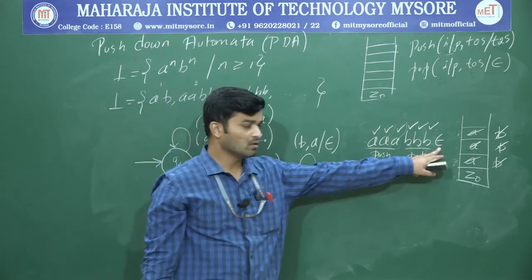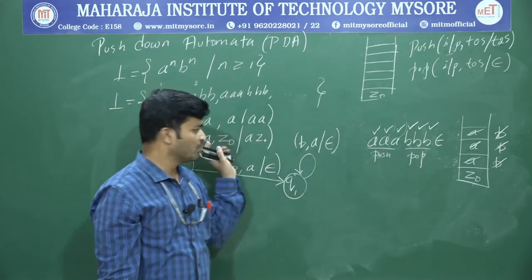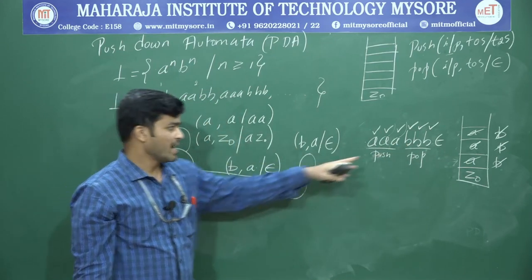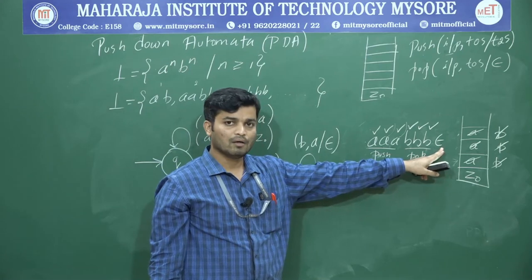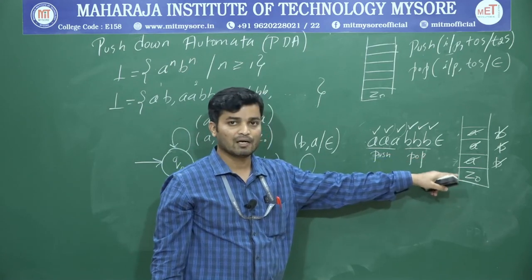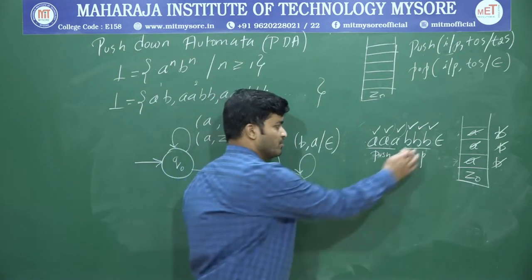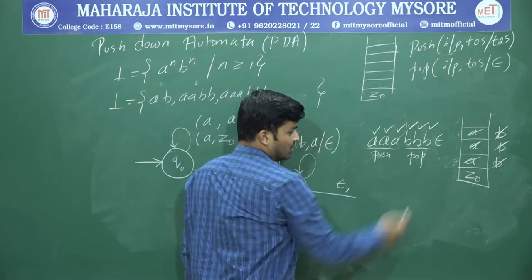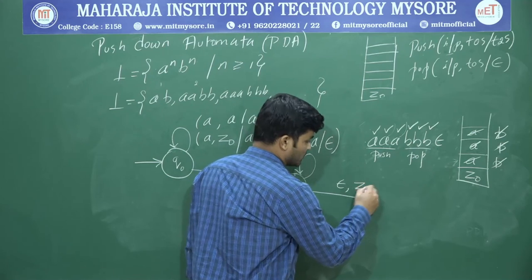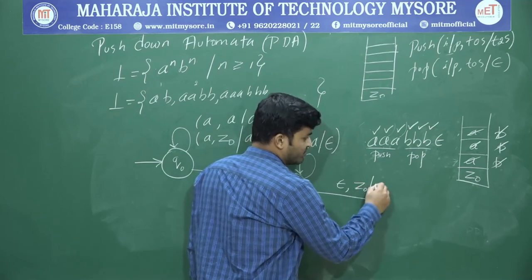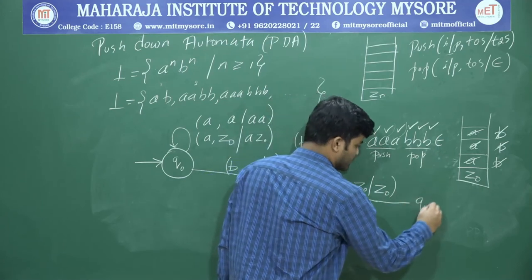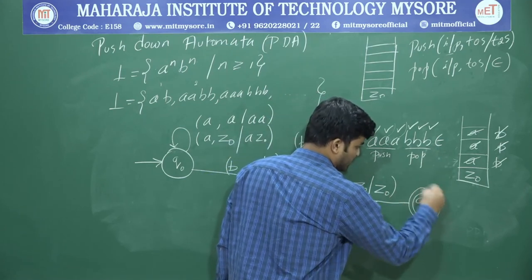Yeah. Now what is the input now? Input is epsilon. So if it is an A, I will perform a push operation. If it is a B, I will perform a pop operation. And if it is epsilon, I have to check the top of the stack. Input is epsilon, correct, right? And what's the top of the stack? Z0. If that is the case, maintain Z0 as it is, and go toward the final state and accept this particular string.